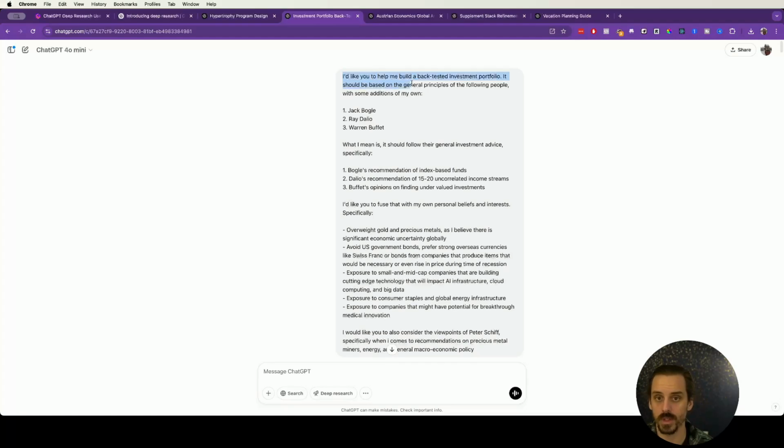I'd like you to help me build a back-tested investment portfolio, meaning it needs to go back in time and test whatever it tells me it's going to do. It needs to go back and test how that would have performed historically. So it should be based on the general principles of the following people: Jack Bogle, Ray Dalio, Warren Buffett, right? Just some generally very well-known, successful people in the investment game, if that's what you want to call it.